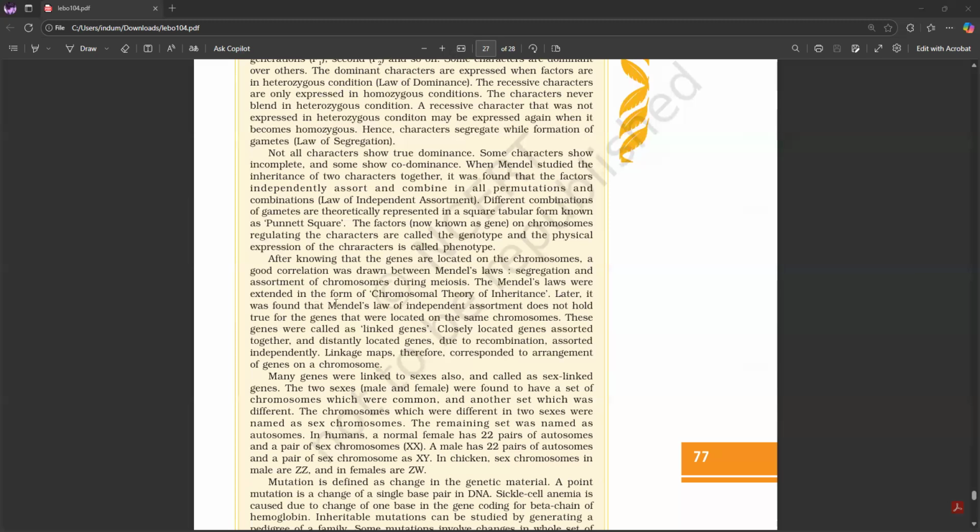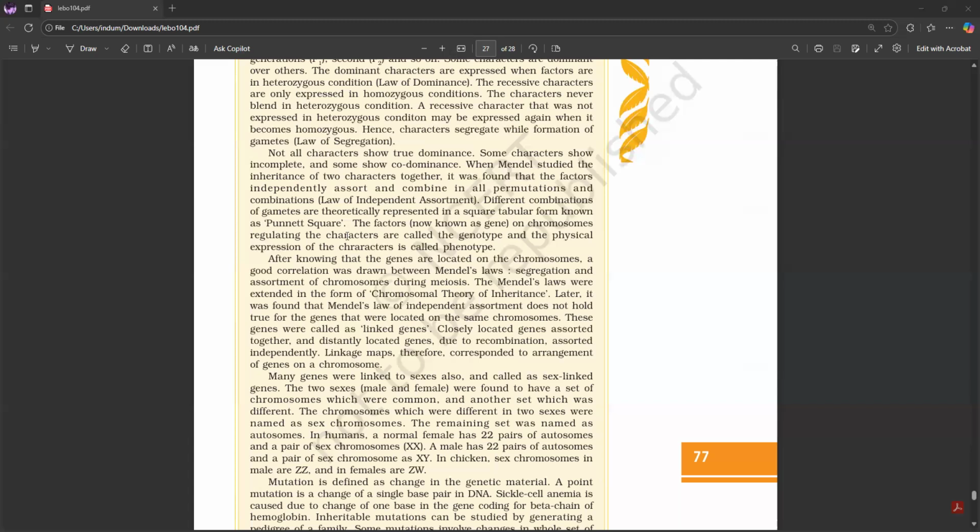Hence, characters segregate during formation of gametes: the law of segregation. Not all characters show true dominance. Some characters show incomplete dominance and some show co-dominance. When Mendel studied the inheritance of two characters together, it was found that the factors independently assort and combine in all permutations and combinations. Different combinations of gametes are theoretically represented in a square tabular form known as a Punnett square.